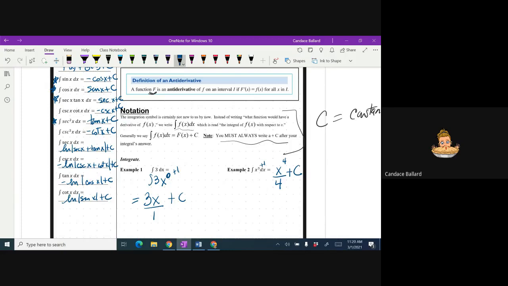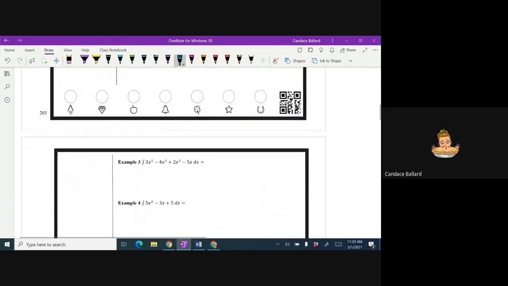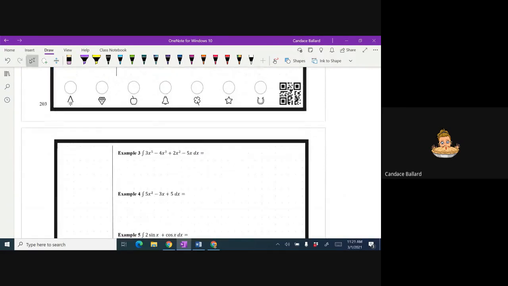Okay, I'm going to start asking some questions now that we've done a few basic ones. I want to hear everybody in the chat. What do I need to do to the exponent in this? So when I integrate, what do I do to the exponent? All right, good.